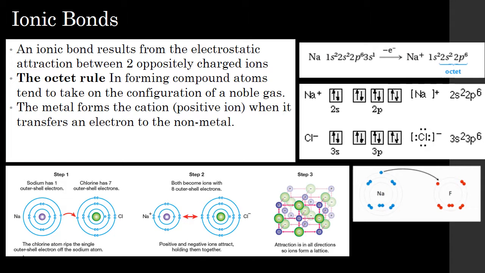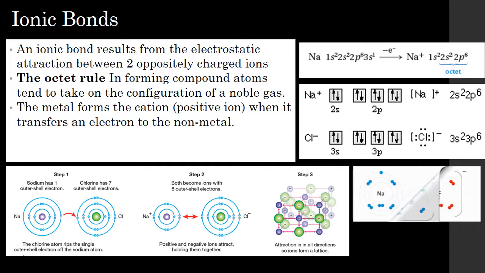So if we look at ionic bonds, an ionic bond results from the electrostatic attraction between two oppositely charged ions. Now, the octet rule tells us that generally it's going to have 8 electrons in the outer shell. So in forming compounds, atoms tend to take on the configuration of the nearest noble gas. And hydrogen and lithium, for example, those around helium will just form 2, otherwise it's going to be 8.